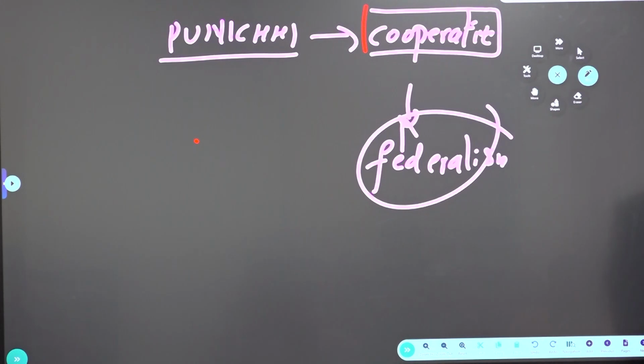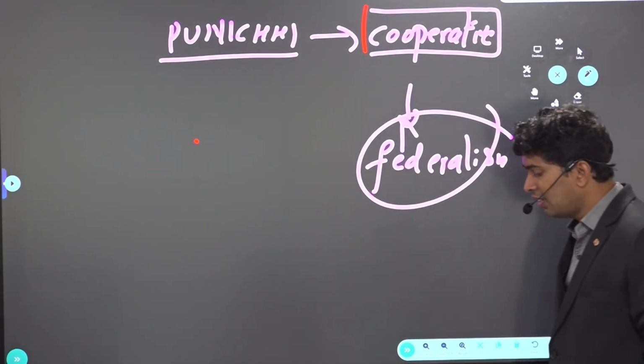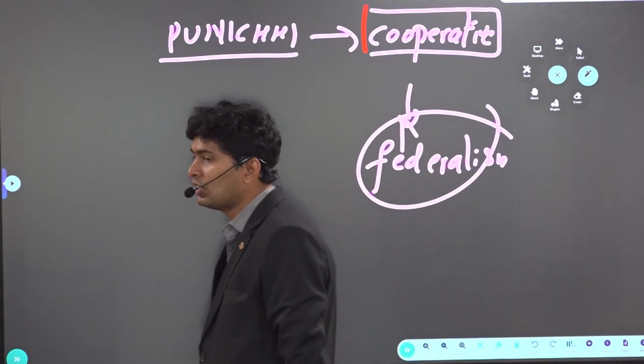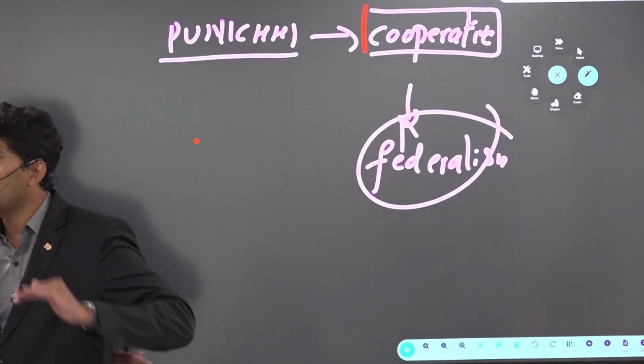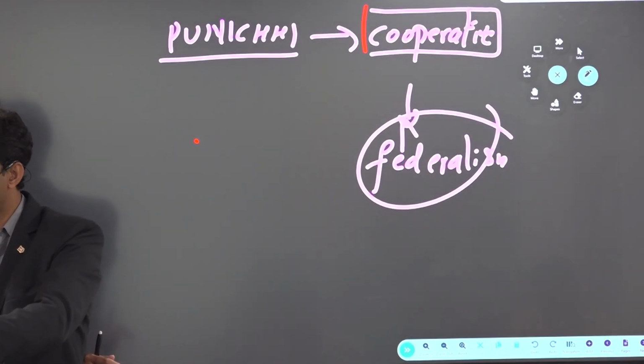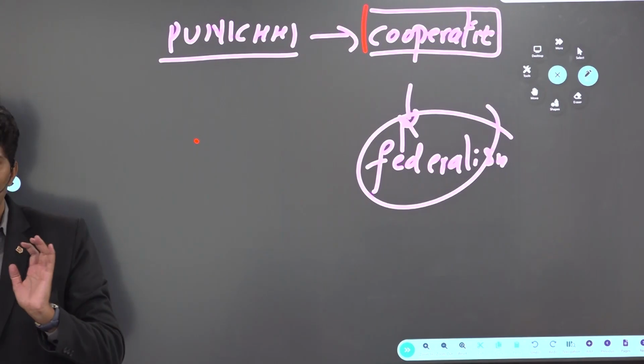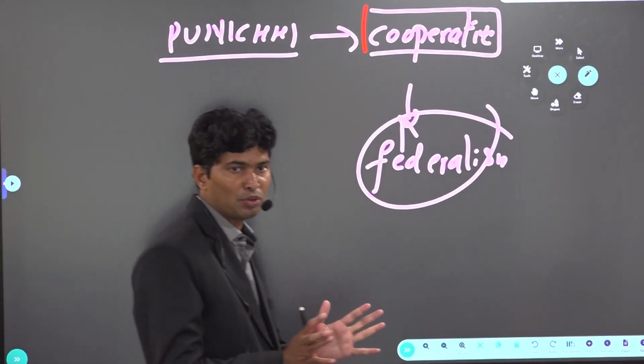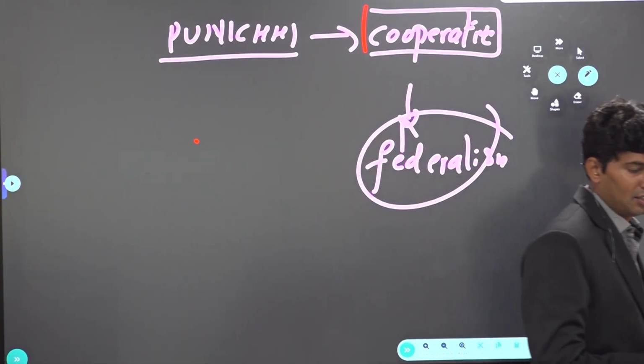The Punchhi Commission, directly using the Second Administrative Reforms Commission, said cooperative federalism. What is the meaning, sir? As far as possible, the state and the center should together take decisions, and the center should not unilaterally take decisions on the states without informing them. Cooperation, sit together and try to promote. That is called cooperative federalism.